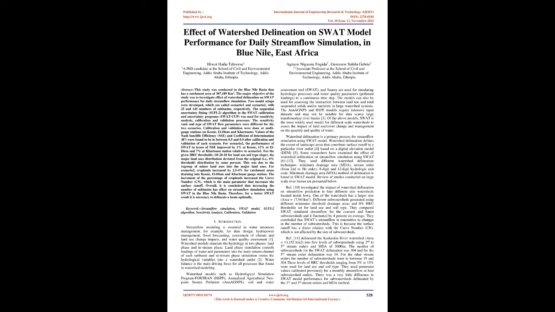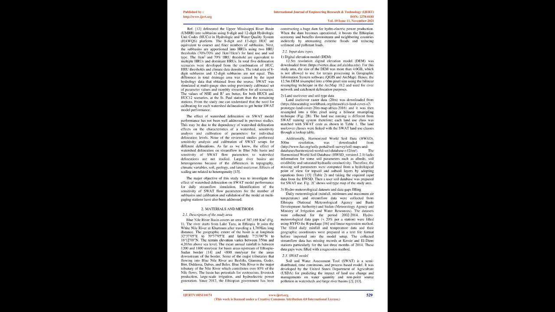Watershed models such as Hydrological Simulation Program Fortran, HSPF, Annualized Agricultural Non-Point Source Pollution, AGNPS, Soil and Water Assessment Tool, SWAT, and Source are used for simulating hydrologic processes and water quality parameters, pollutant loadings, in a continuous time step.